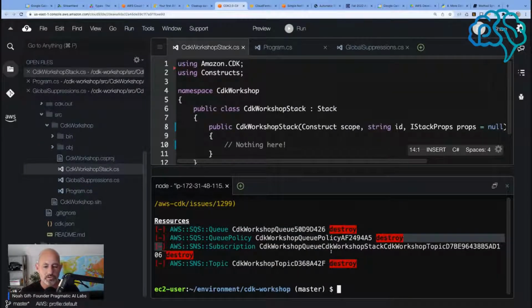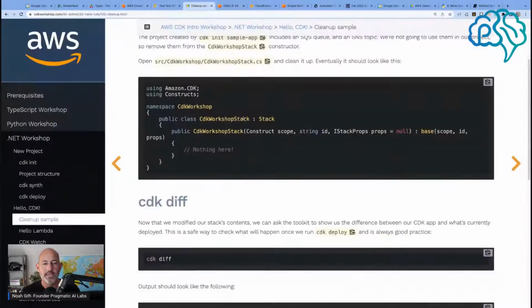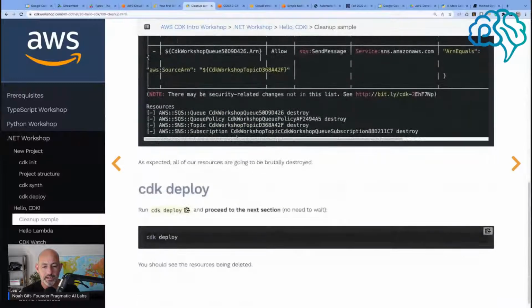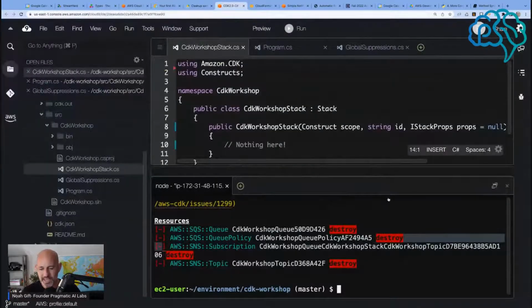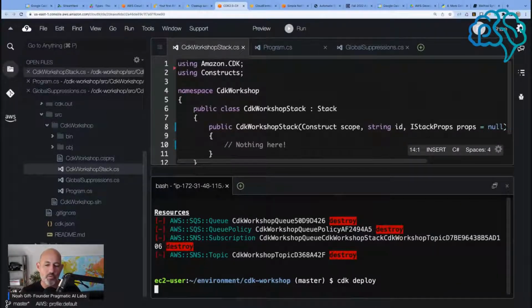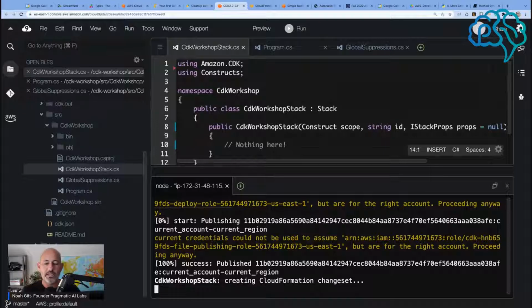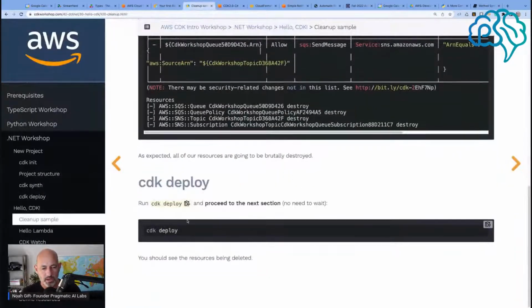See, this is where infrastructure as code really comes in handy. Isn't necessarily the creating of things, although it's helpful. It's the nuking of things, right? Because now I don't have weird things deployed. I mean, that's one of my problems actually in my experiments with Amazon, because I do so many demos, is I have lots of dangling things all over the place. But if I did everything with CDK, then I wouldn't have that big of an issue. And here we go. We're nuking that. So that's cool. I like that.